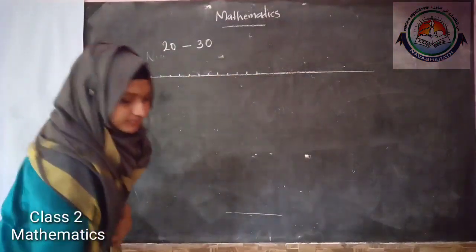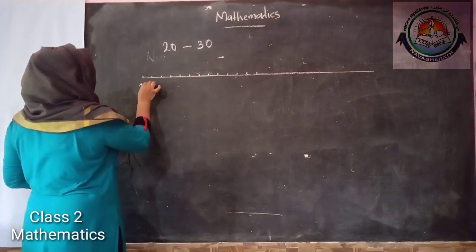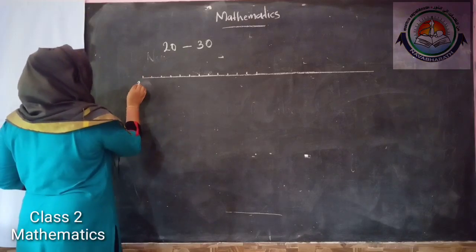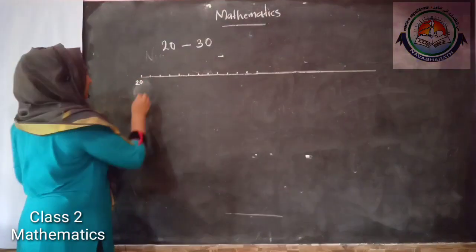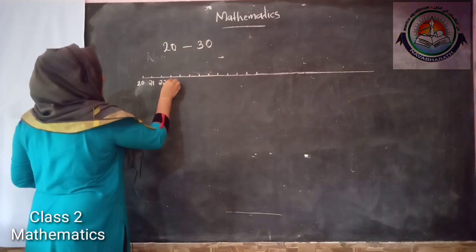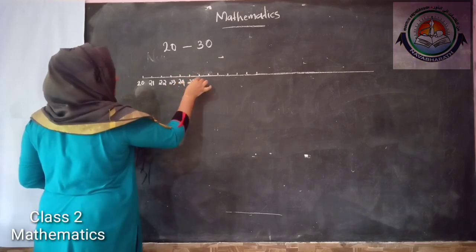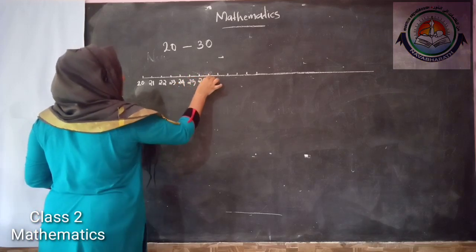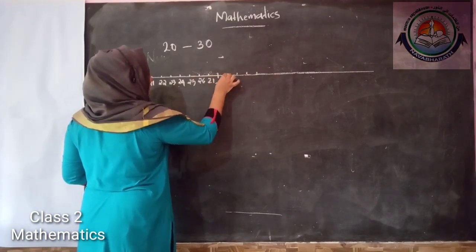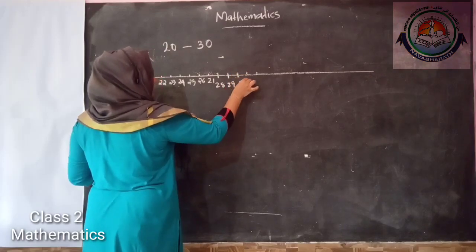So here I am starting with the number 20 and then 21, 22, 23, 24 and 25, 26, 27 and 28, 29 and 30.